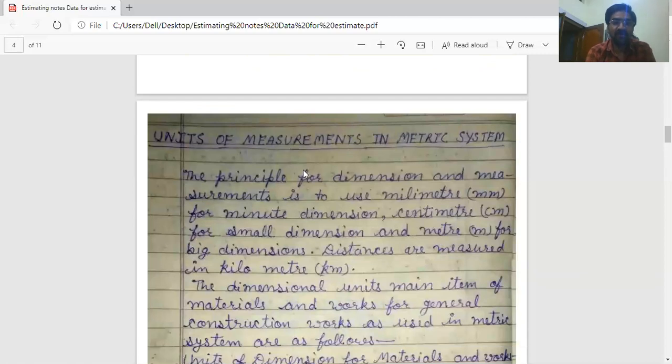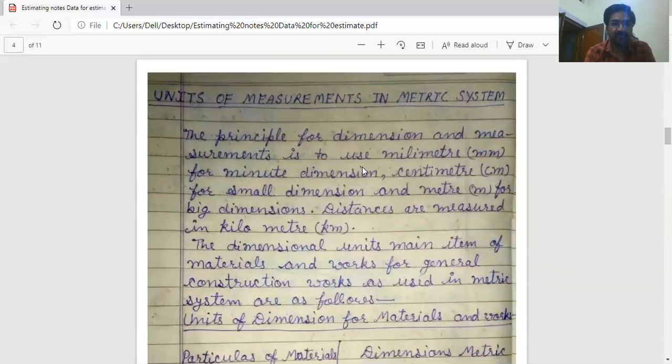Now units of measurement in metric system. The principle for dimension and measurement is to use millimeter. All dimensions in drawings are generally prepared in millimeters. All dimensions are in mm. So the principle for dimension and measurement is to use millimeters for minute dimensions, centimeter for small dimensions and meter for big dimensions. Distances are measured in kilometer.